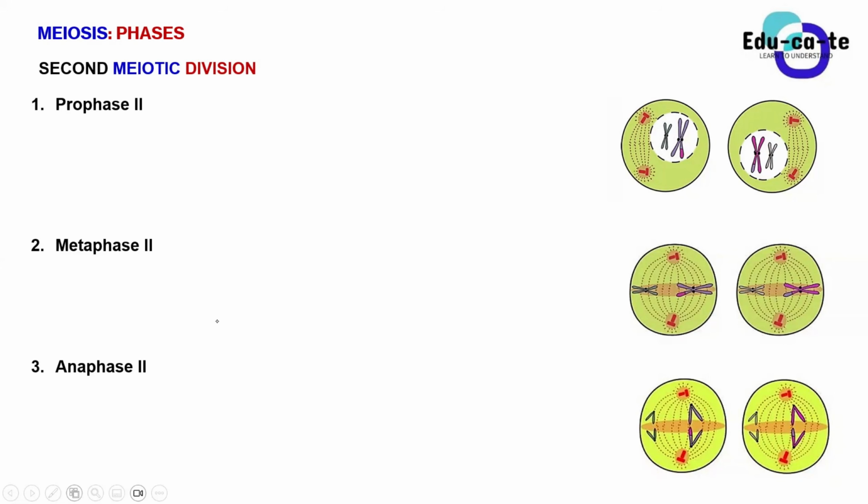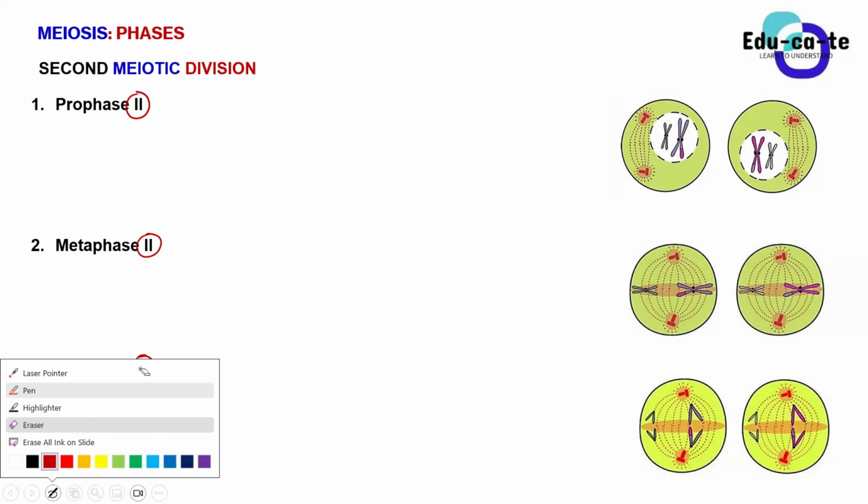This one will be the simplest of all because the phases will be the same. The only difference is that we're going to write prophase 2, metaphase 2, anaphase 2, telophase 2, because now we are dividing the cell for the second time.